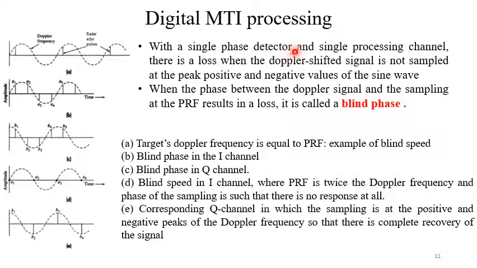Now with a single phase detector and single processing channel, there is a loss when the Doppler shifted signal is not sampled at the peak positive and negative values of the sine wave. When the phase between the Doppler signal and the sampling at the PRF results in a loss, it is called the blind phase. If you consider the first figure, the target's Doppler frequency is equal to PRF. This is an example of blind speed. That means here we have the radar echo pulse, here we have the radar echo pulse. It is the same thing.